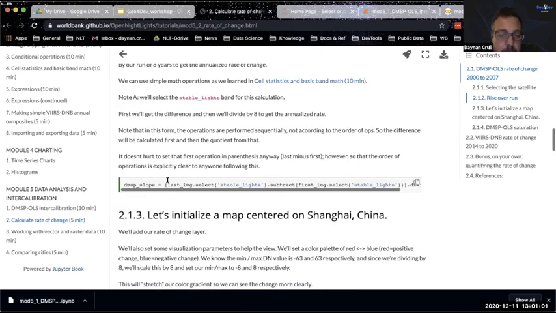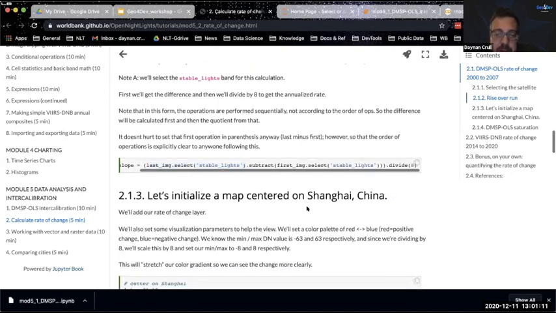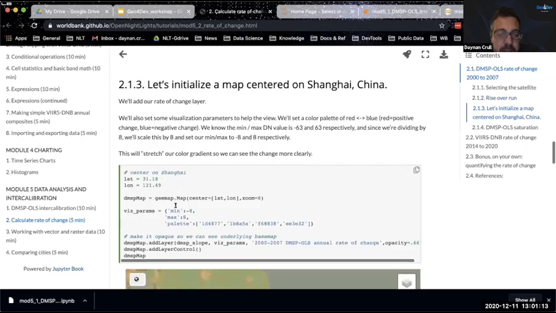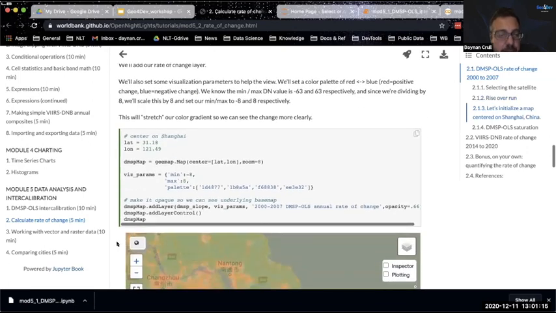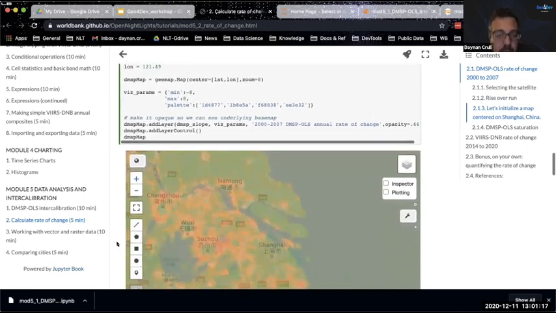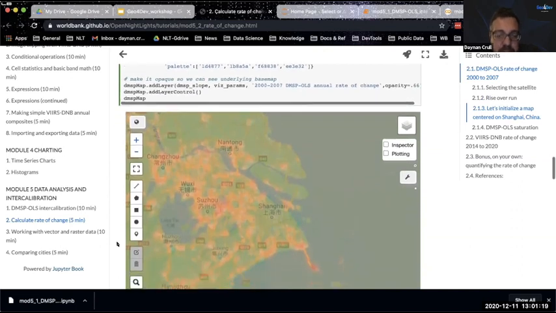And we're getting the slope by simply saying, okay, subtract our stable lights values for the first image from our most recent image, and then divide by 8, which is our period of time, and you're going to get the rate of change annually. And if we were to do this over Shanghai, for example, we would see our slope of change. This is the annual rate of change.